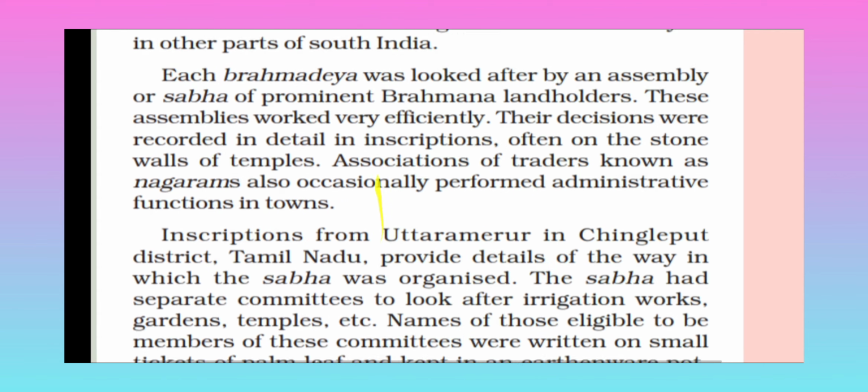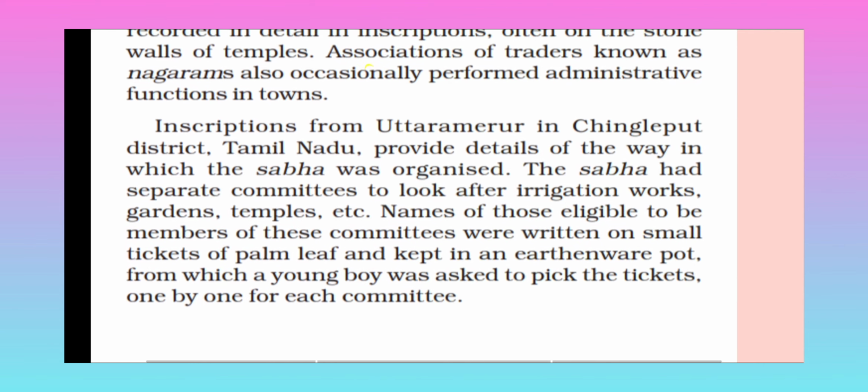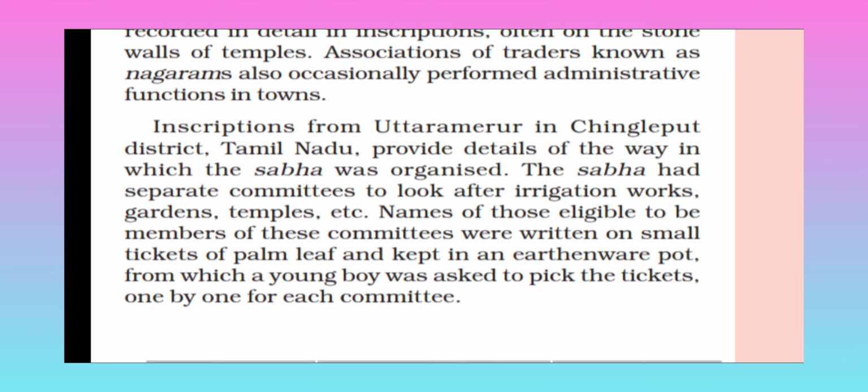Now next one, inscriptions from Uttaramerur in Chingleput district, Tamil Nadu, provide details of the way in which the Sabha was organized.